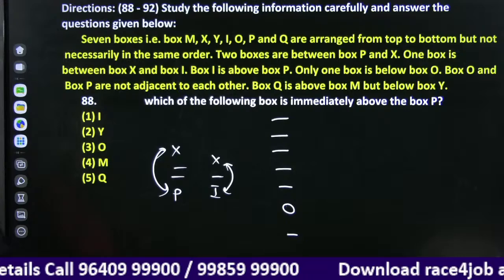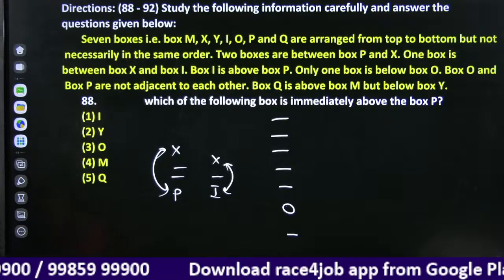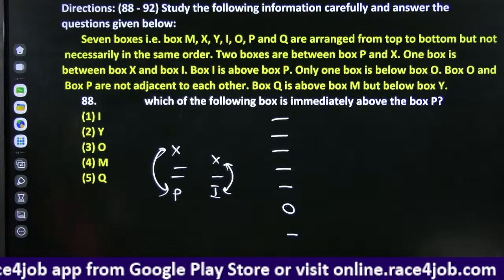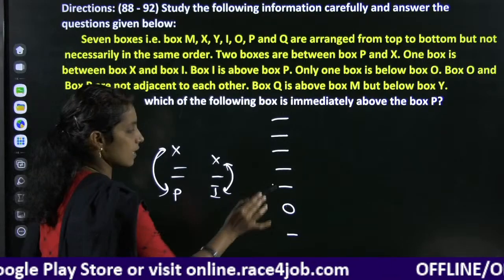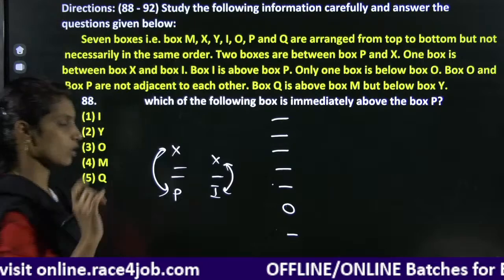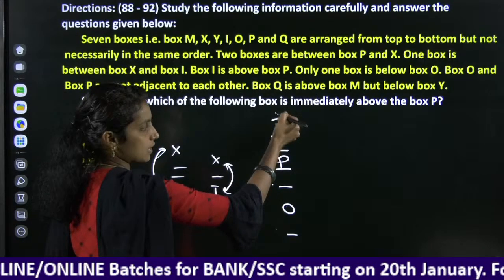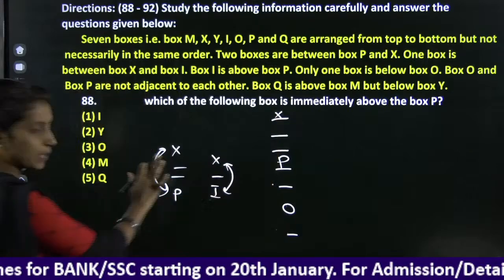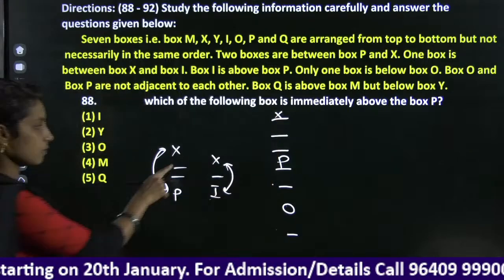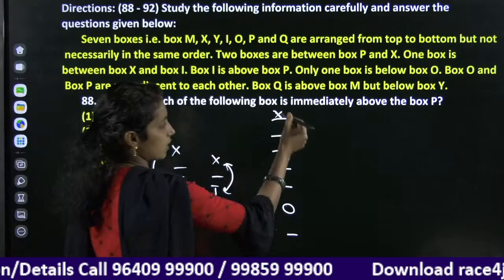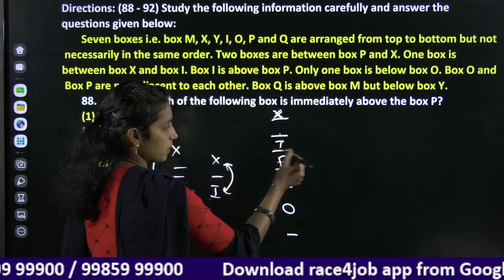Box O and P are not adjacent to each other. So P has no chance to come here, no chance here. The only position we can place P is here. Because X, I has to come above P, that is why we are considering P here. Right? Okay, since X has come here, one box I will be here.